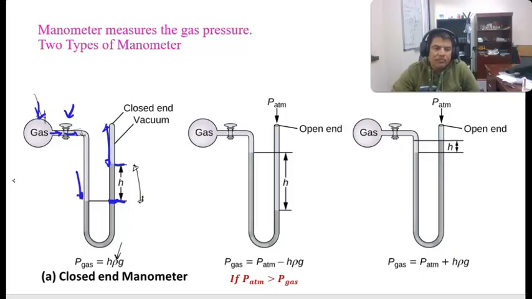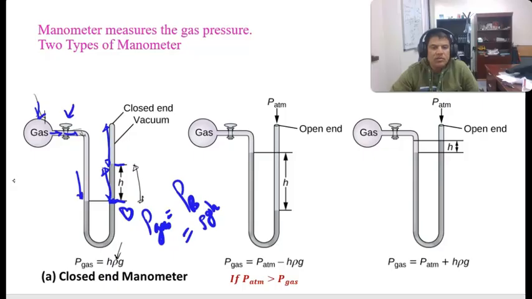That's why the pressure of the gas is equal to the pressure at this level, let's say at B, and the pressure at B is only due to this column, this much height of mercury. That's why in this case it is rho GH.